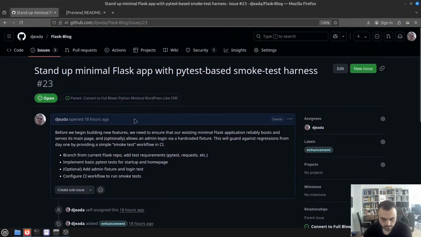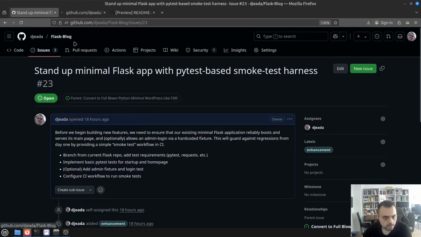So first things first, we need to stand up a minimal Flask app with a PyTest-based smoke test harness. What do I mean by this? Before we begin building new features, we need to ensure that our existing minimal Flask application reliably boots and serves its main page, and optionally allows an admin login via a hard-coded fixture.